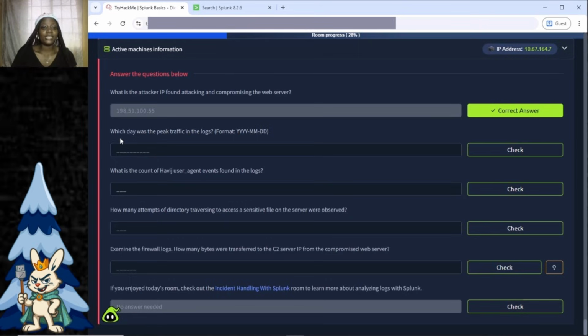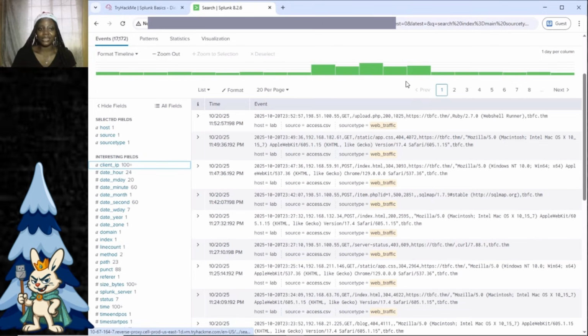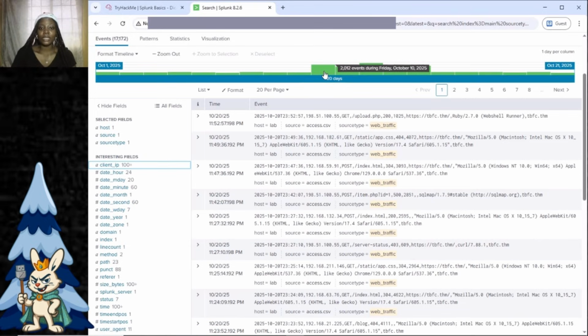Next question says, which day was the peak traffic in the logs? Now the format is year, month, date. Which day was the peak traffic in the logs? Now, from what I explained earlier, we are going to get this from the histogram. So what we are going to do is just hover over each result to see which one has the highest number of events. That shows us the dates with peak traffic.